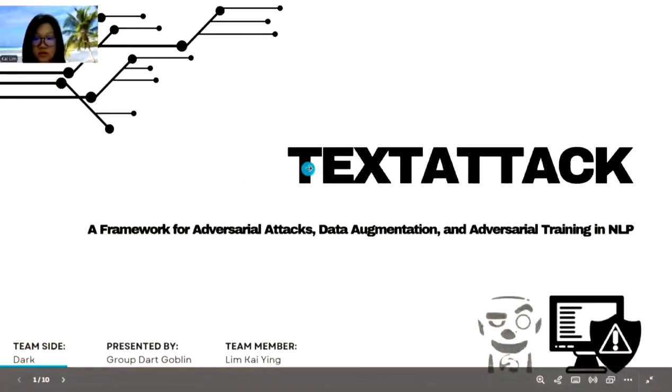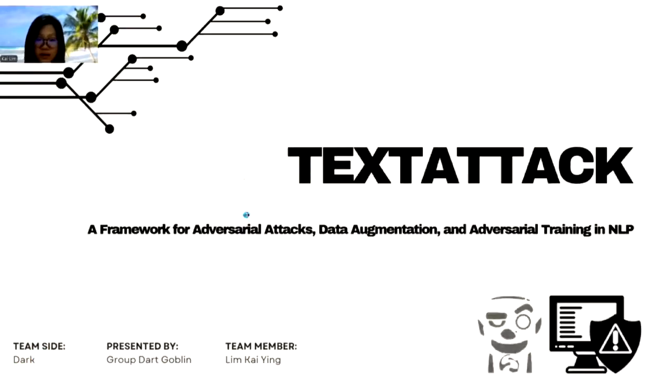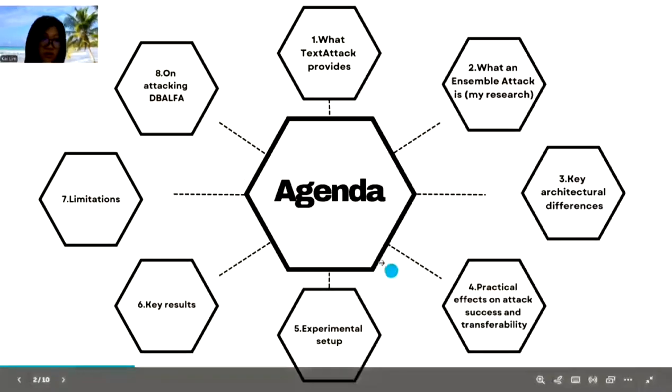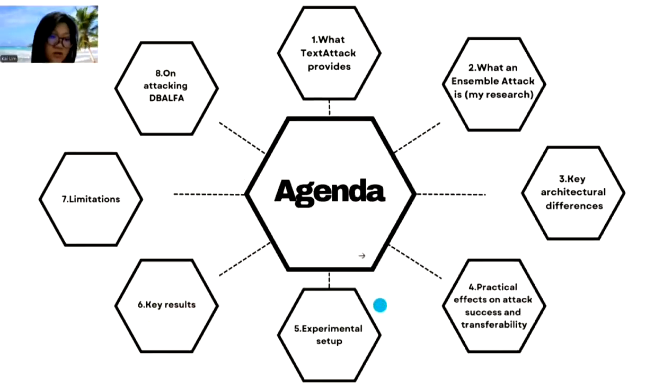So my research is on TextAttack, a framework for adversarial attacks, data augmentation, and adversarial training in NLP. So here's what I'll cover. First, a quick overview on TextAttack, then what an ensemble attack is and how my changes differ architecturally. I'll show practical effects on transferability, the experiment setup and results, the limitations, and finishing it with ideas for probing the research paper BBALFN, which is on a group or safe layer.